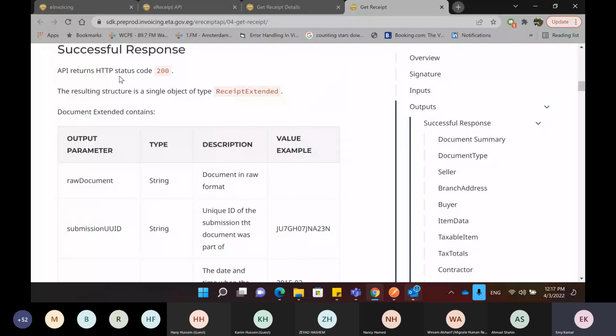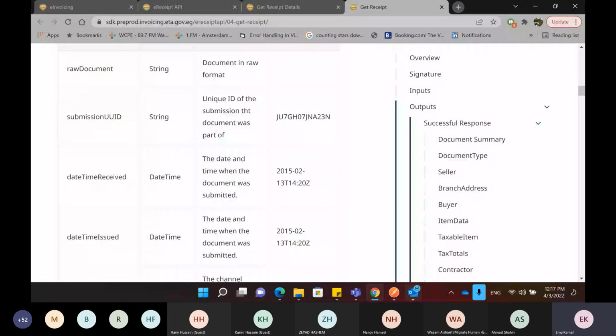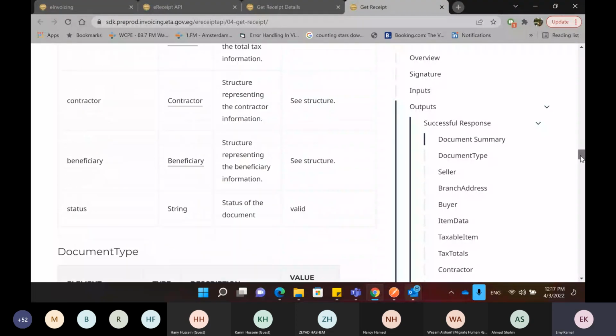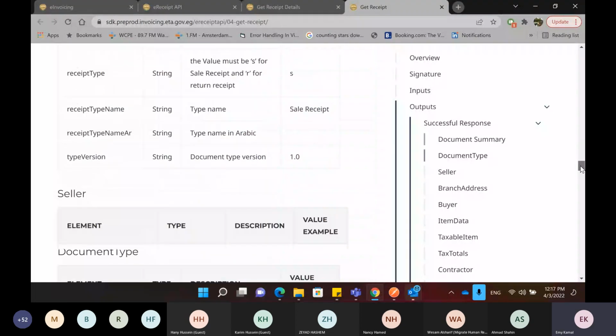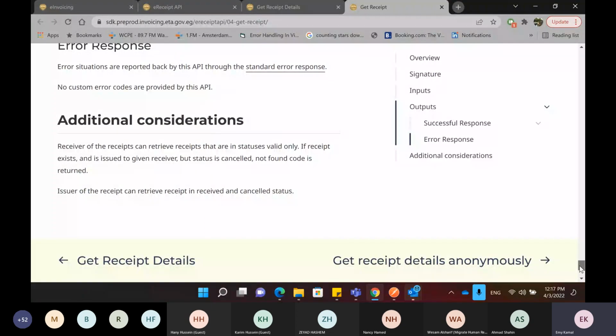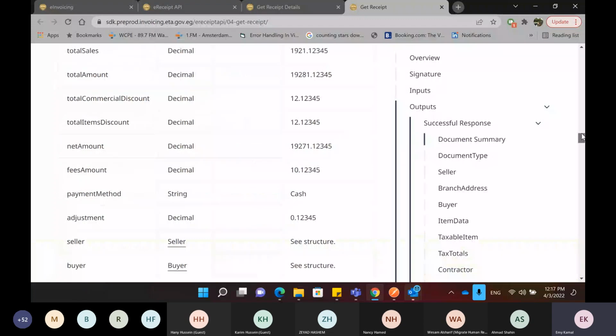And as an output, you will see here the extra field that we have, other than the get document details, is that it returns the document in the raw format, in the JSON format. And as well, all the details of the receipt, same as the other API. The difference is that it returns to you the receipt in raw format.